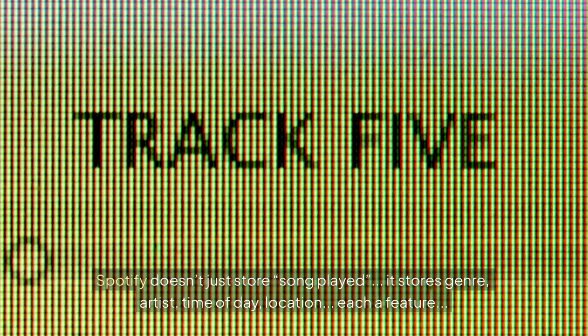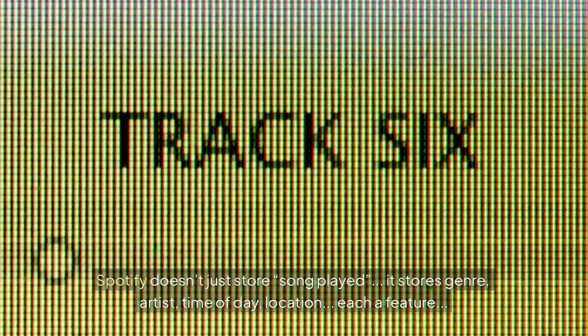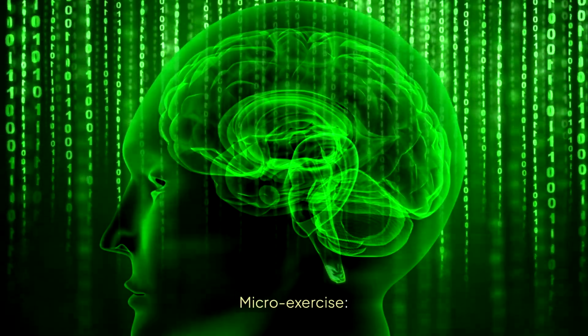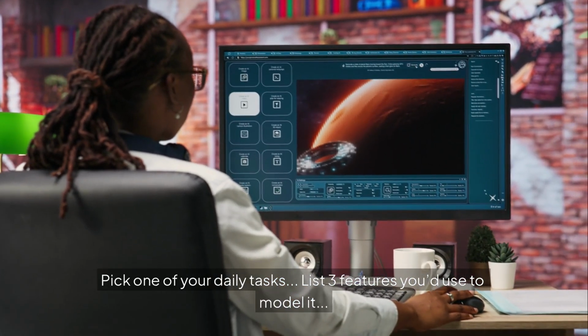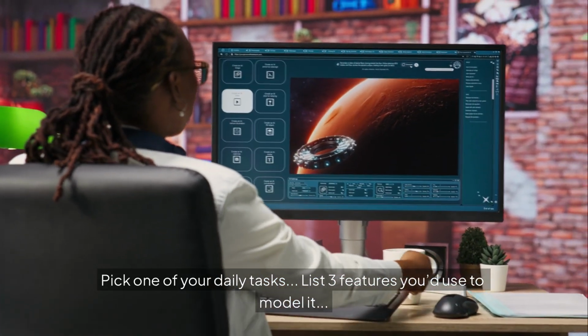Example: Spotify doesn't just store the song played. It stores genre, artist, time of day, location. Each a feature. Micro exercise. Pick one of your daily tasks. List 3 features you'd use to model it.